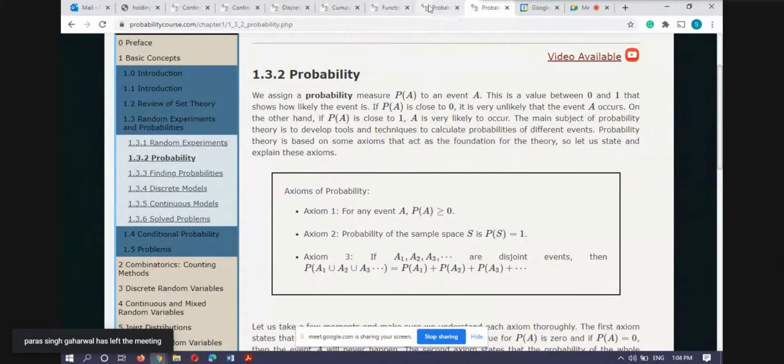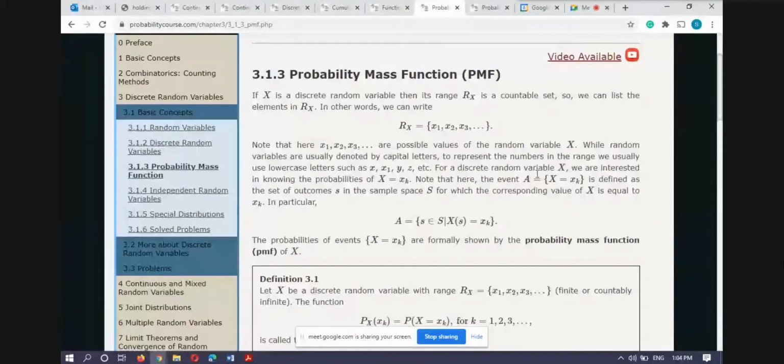So once again, I want to remind you what a random variable is. A random variable is a function from the sample space to the set of real numbers. And if the range set of the random variable contains only a finite or countable number of elements, then it is called a discrete random variable. Rx represents the range set of the random variable X. These are the values taken by the random variable capital X.